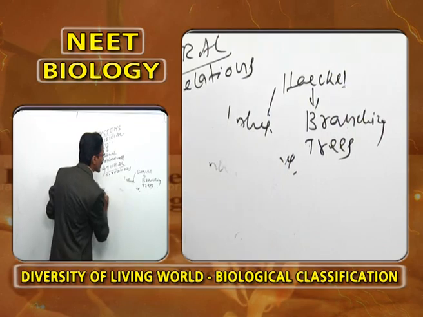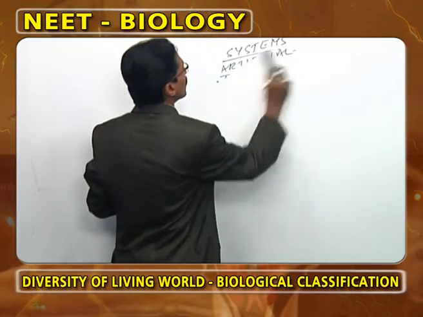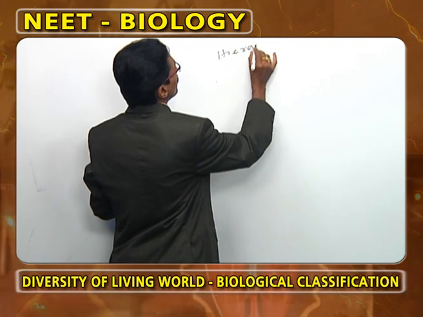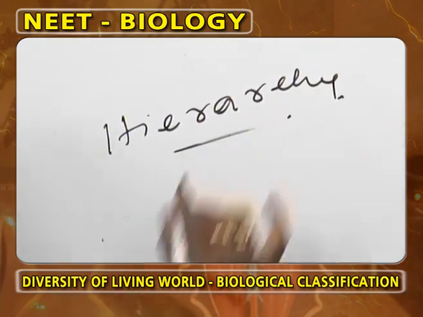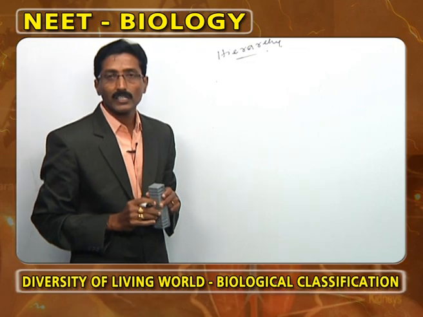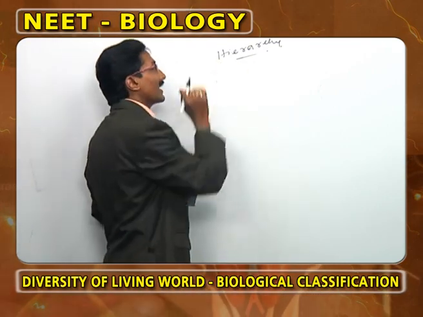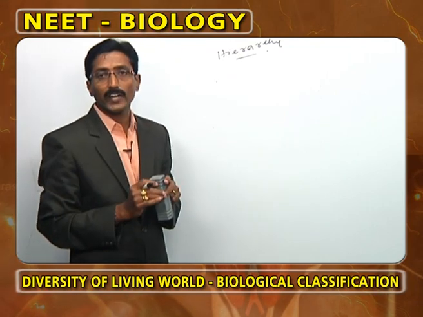This biological classification is followed by hierarchy. What is meant by the systematic hierarchy? In the hierarchy, we use different categories.